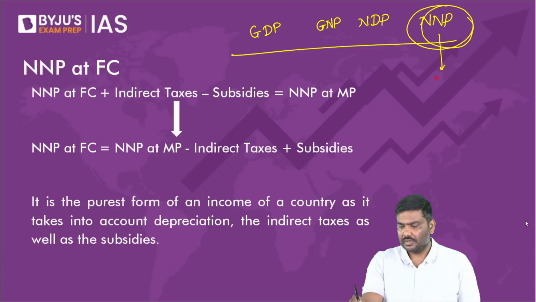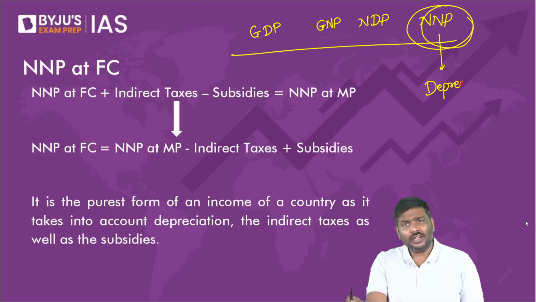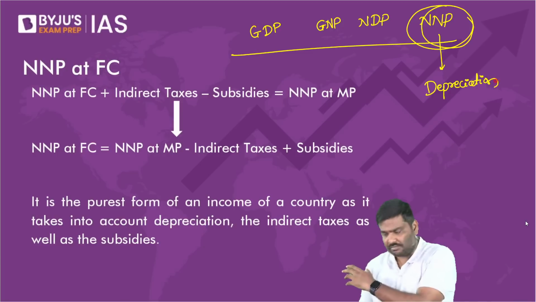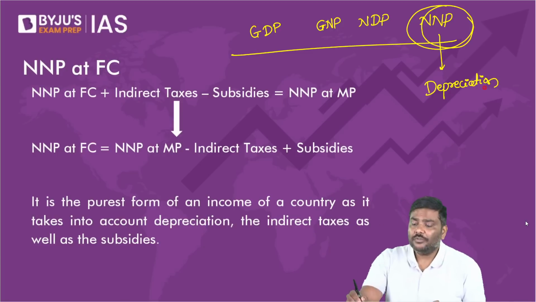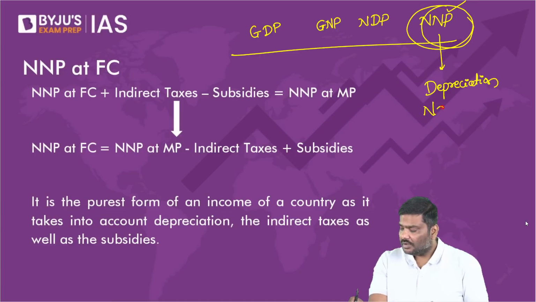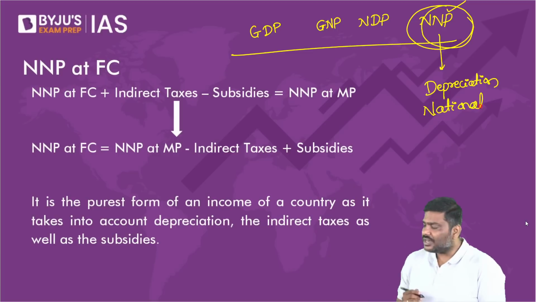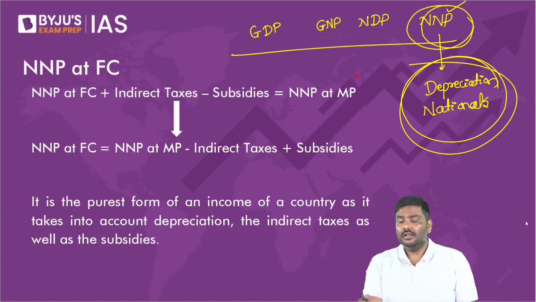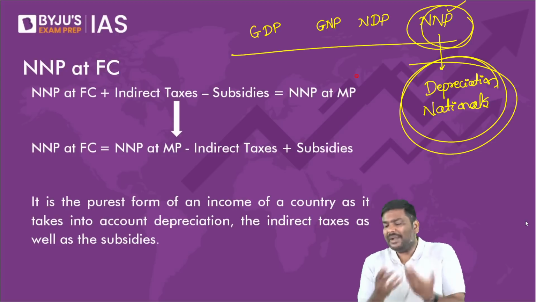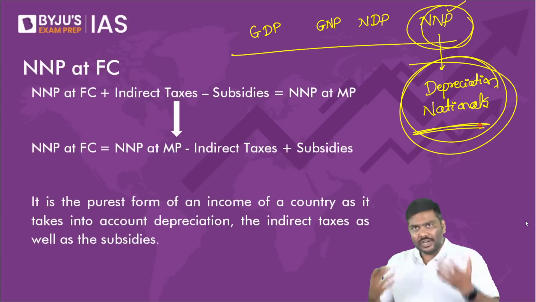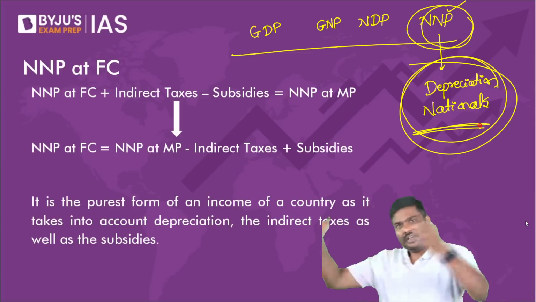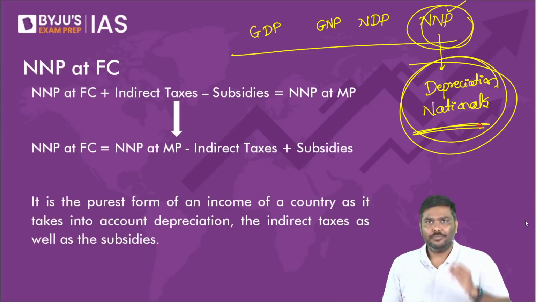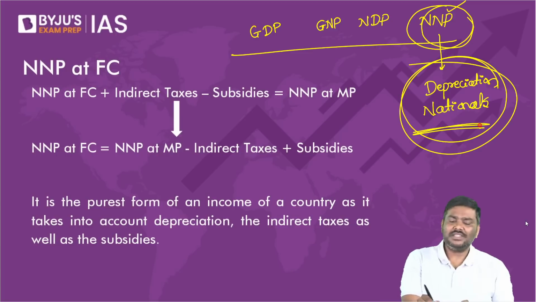NNP. Why? The argument is simple. In NNP, we are removing depreciation. We are not focused on all the goods and services. We are removing depreciation, so that is better. Second, understand this. We are focused only on production done by nationals of India. So don't you think NNP is a better indicator? We are worried only about the production done by Indians, Indian companies, right?